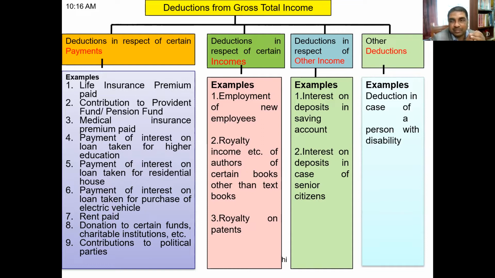Okay, friends. I think you got some broad idea now. Yes, sir. Okay, just have a look. These are the possibilities of deductions.